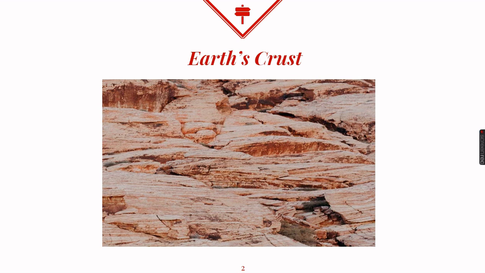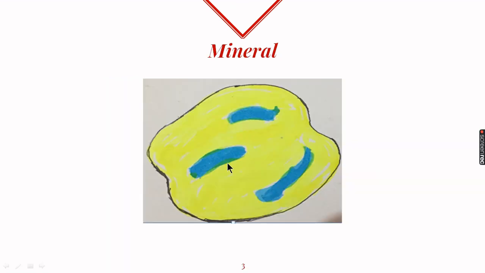Now how can we take out these compounds from the earth's crust? We have to follow a proper, elaborate method to take out the metal from the earth's crust. First of all, we take a huge chunk of rock from the earth's crust, and if this rock contains the compound of the metal that we need, then this rock will be called a mineral. Now suppose we want to take out this compound from this mineral; it will be time consuming, and it will not be economical because there is too little of this compound in this rock.